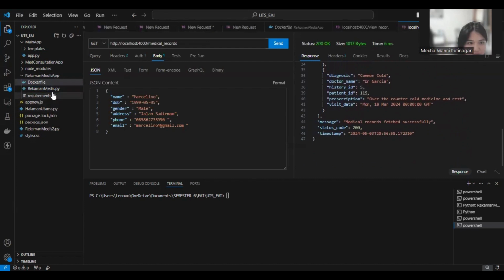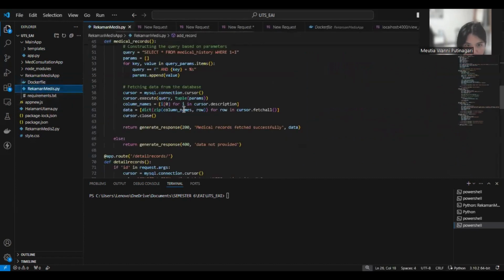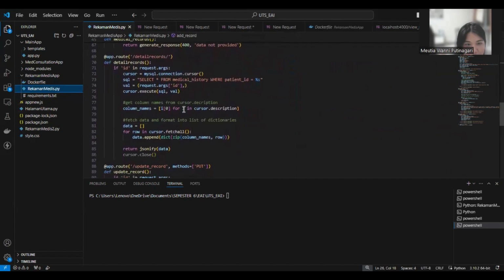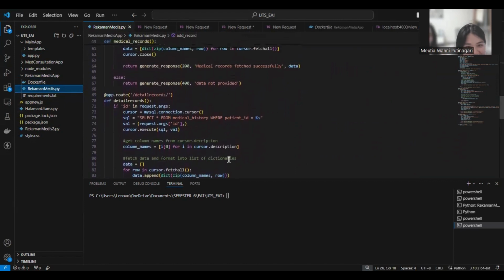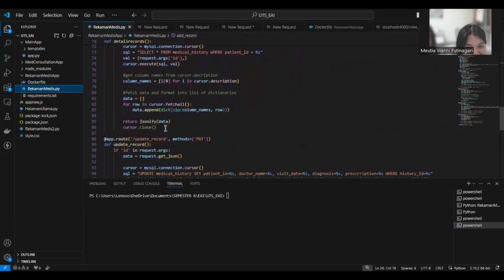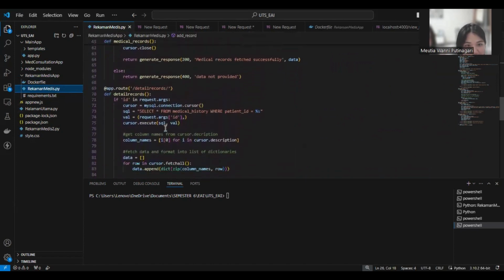And then after that, we have detailed records. In here we use detailed records.